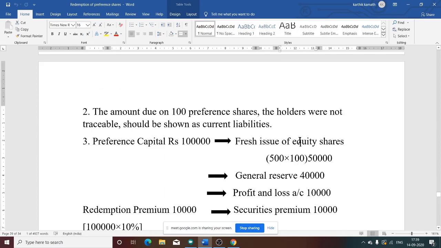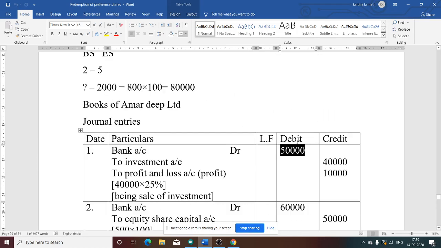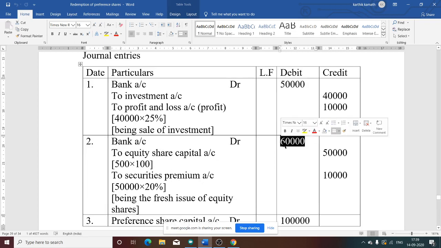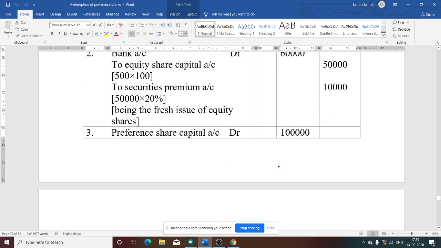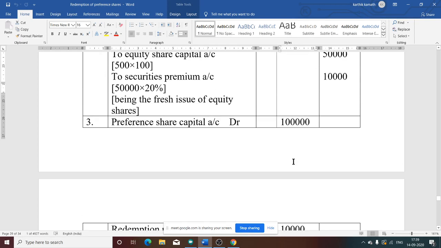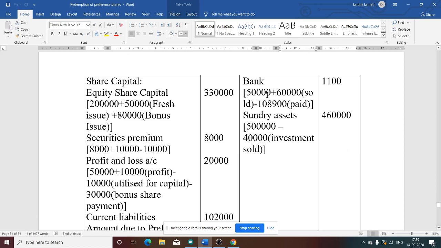Yes, fresh issue. Fresh issue is also 60,000. So 60,000 is fresh issue, 50,000 is investment sale. See this 60,000, it is not sold, it is fresh issue.